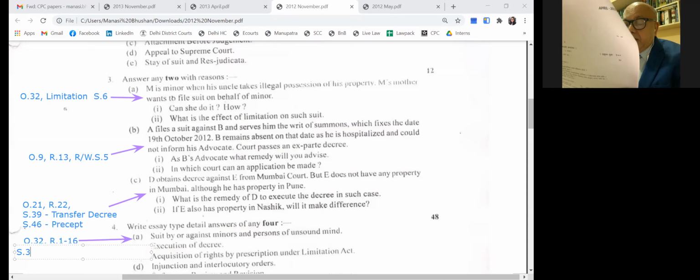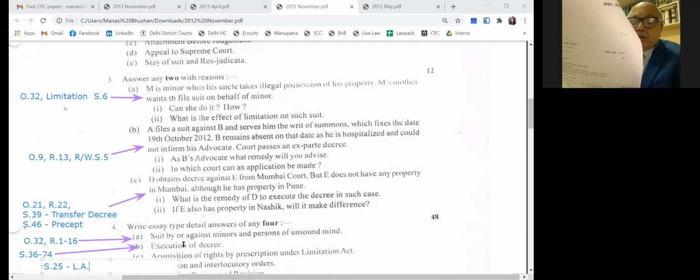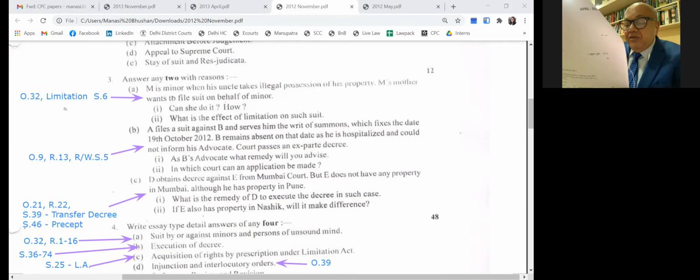Okay. Then acquisition of right of prescription under the Limitation Act, Section 25 of the Limitation Act. Then injunction and interlocutory orders, Order 39, Rules 1 to 11 as far as Bombay is concerned. For the other parts of India, it is Order 39, Rules 1 to 10. Rule 11 is the Bombay Amendment. Then next is reference and review. That is Sections 113, 114, 115, and Order 46 and Order 47 for reference and review.